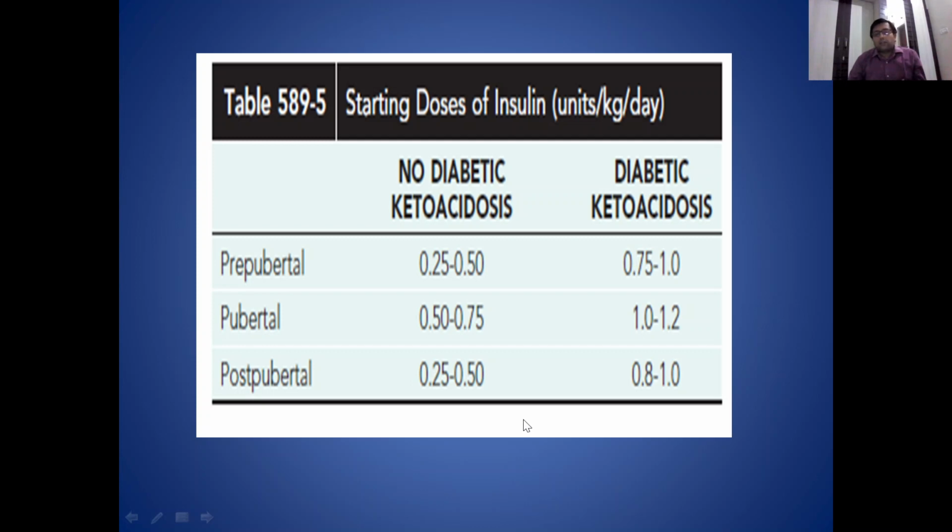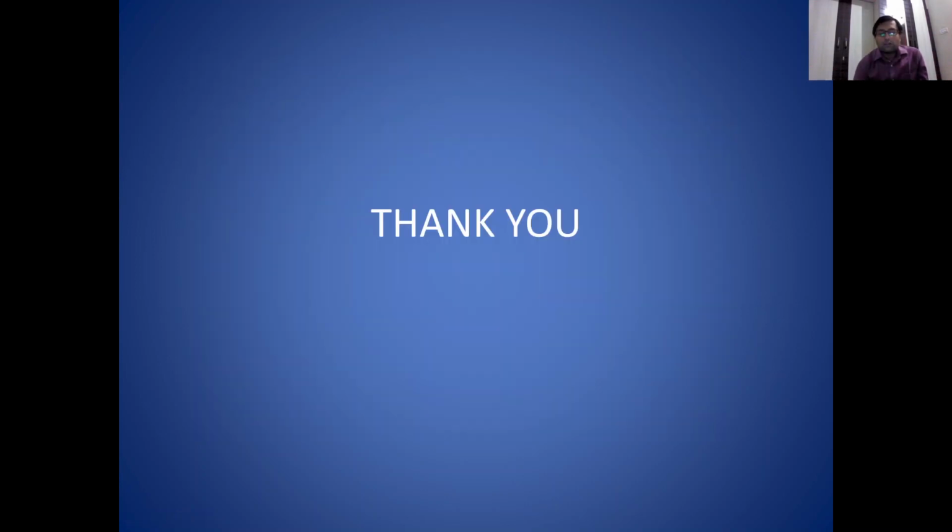There are so many different aspects of managing diabetes. We require sick day management, which is also not for undergraduates, but you have to have some idea about the vastness of type 1 diabetes and its management. Okay, so I think this will sum up your lecture. Thank you.